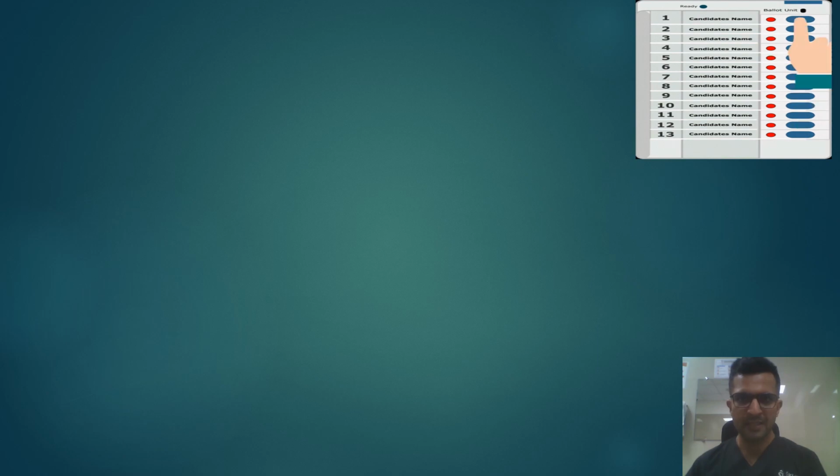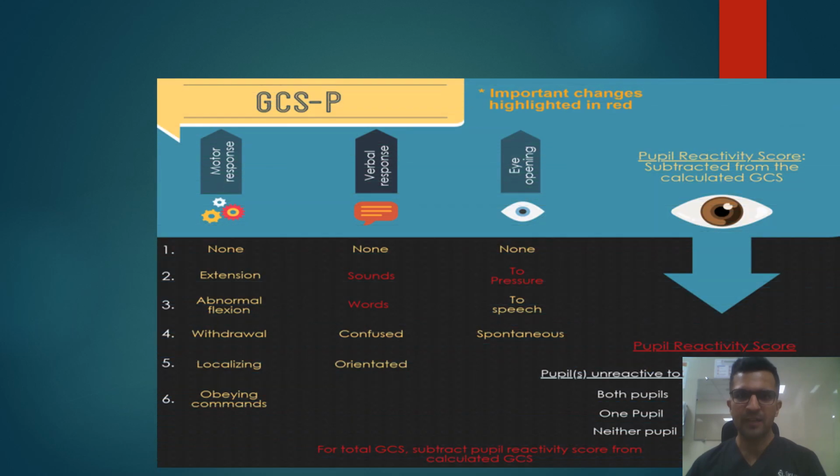Look at this. What is this? EVM machine, and those are the three components of GCS: eye opening, verbal response and motor response. EVM. Now the ones shown in red are the important changes that have been made. The change in eye opening is from pain to pressure, and the response in verbal, inappropriate sounds, is V2. There is also an important update in the form of pupil reactivity score, which we will be dealing with in the next slide.